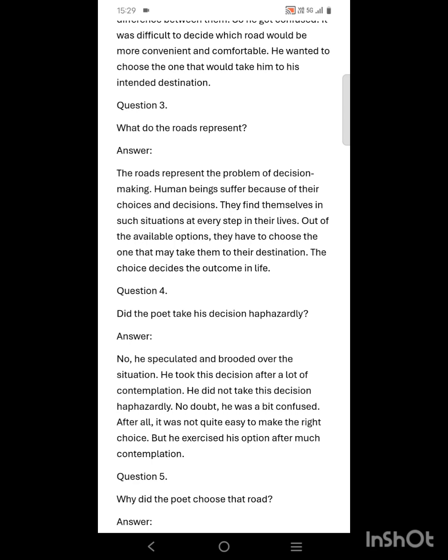So the roads in the poem actually represent the problem of decision making that we all have in our life. Human beings suffer because of their choices and decisions. They find themselves in such a situation at every step in their lives. Out of the available options, they have to choose the one that may take them to their destination, and the choice decides the outcome of our life. So at some point of our time, like the poet, we have to decide which path we should choose and which will be more appropriate for us, and this choice decides the outcome in our life.